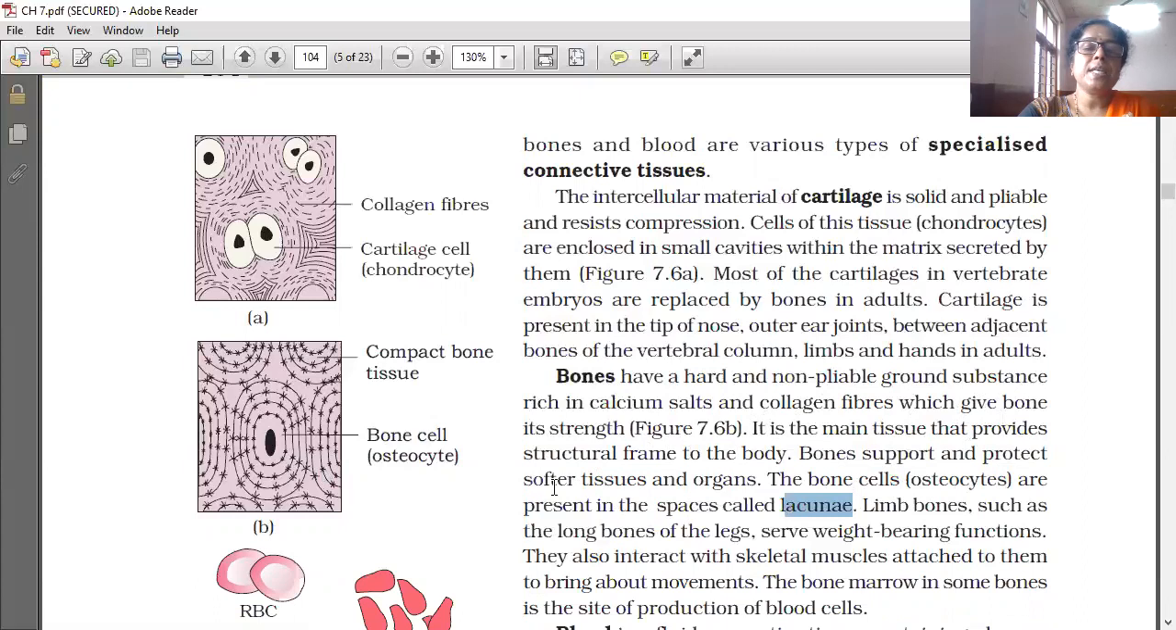The bone cells are present in a space called a lacuna. The bone cells are present in special spaces called lacunae.